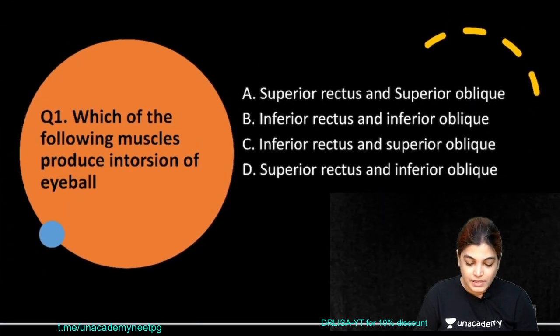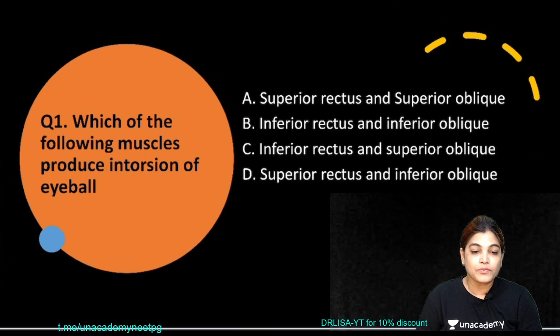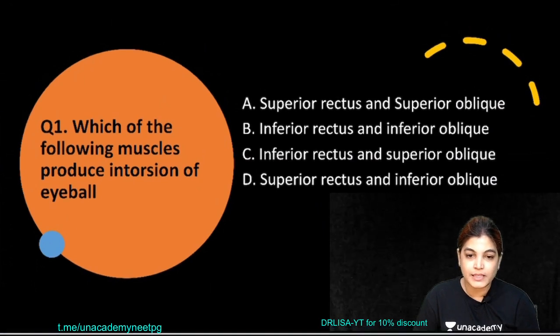So starting with the first MCQ of today's session: which of the following muscle produces intorsion of the eyeball? So 4 options are provided. As you can see, 4 options are there: superior rectus or superior oblique, inferior rectus or inferior oblique, inferior rectus or superior oblique, or superior rectus or inferior oblique.